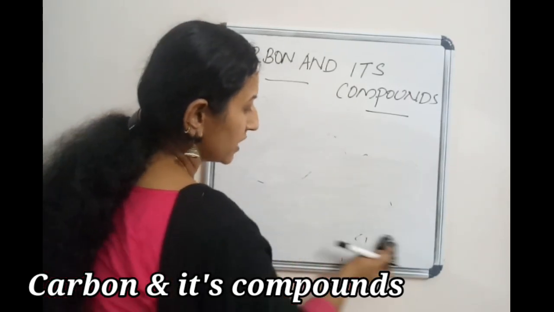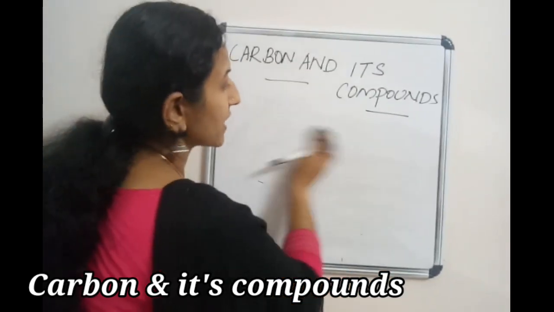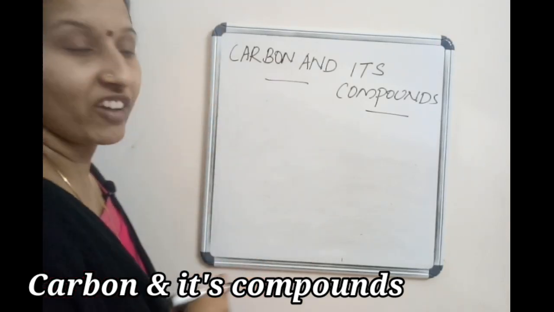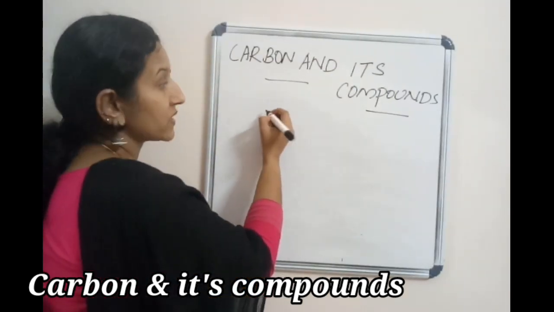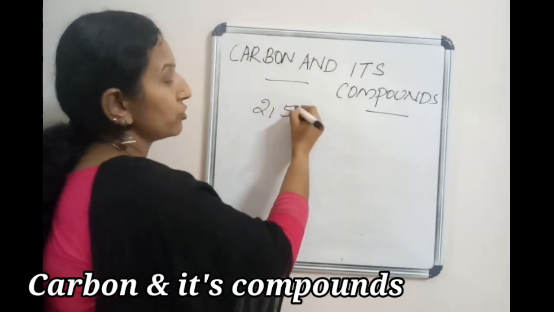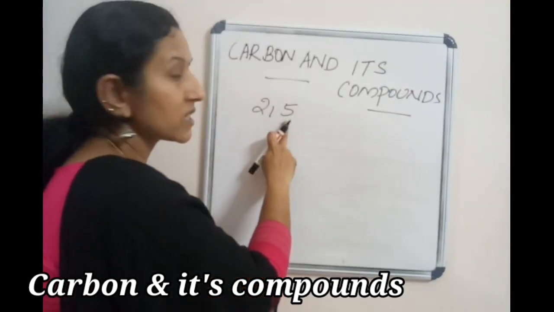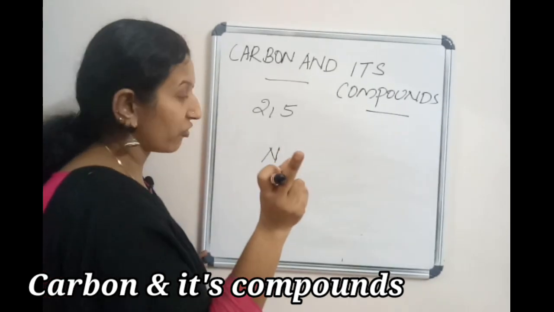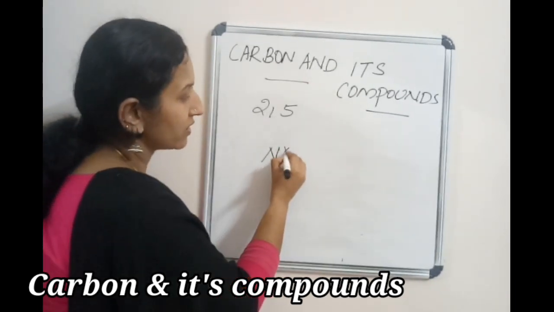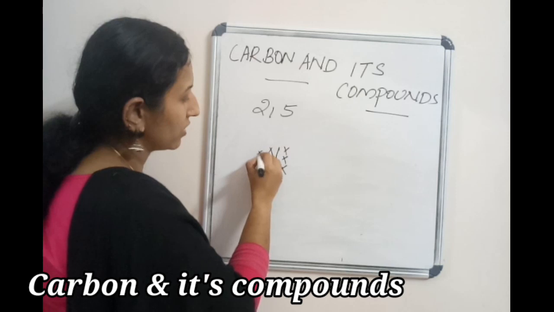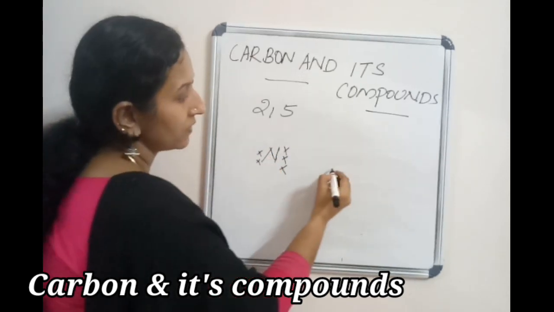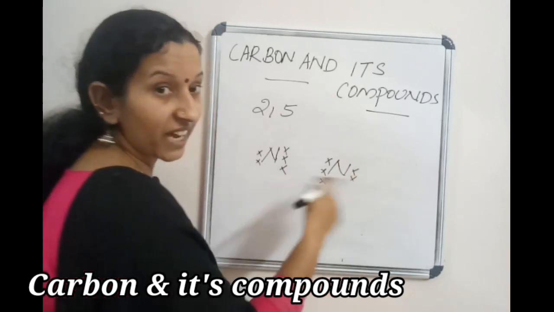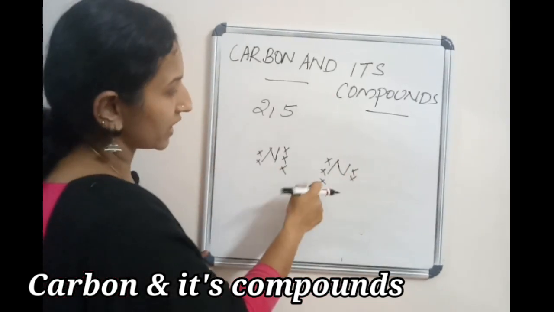How can we write the sharing of nitrogen? See, what is the atomic number of nitrogen? The atomic number of nitrogen is 7. So 2, 5. How many electrons are in the outermost shell? 5. In the case of nitrogen there is a particular way to write the electrons. You have to write 3 electrons together and then 5, and 3 electrons. Then only you will get the correct bonding. Okay, so 5, 3.